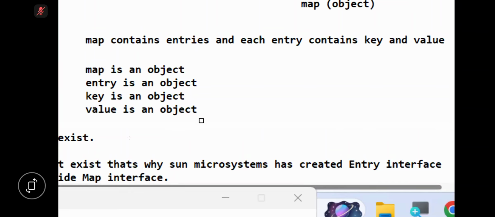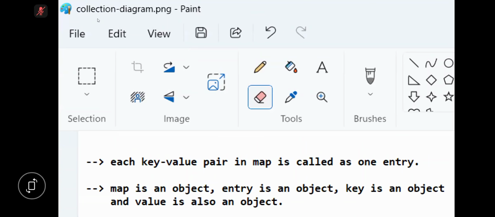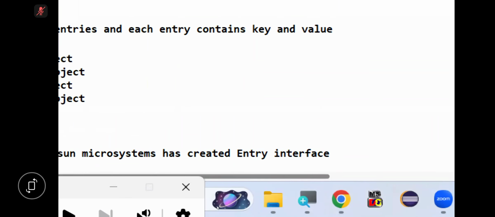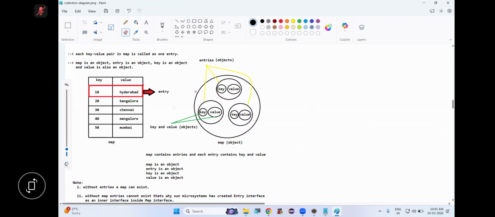Map is an object. Entry is an object. Key is an object. Value is also an object. So a Map contains entries, one entry, multiple entries. What is an entry? Entry is also an object. Each entry contains a key and value. Where Map is an object, Entry is an object, Key is an object, Value is also an object. I hope you understood this. Is this clear?